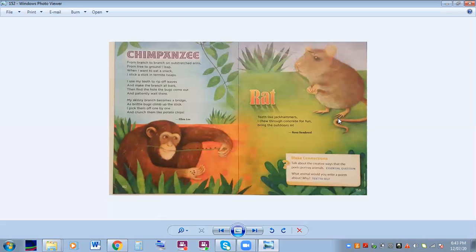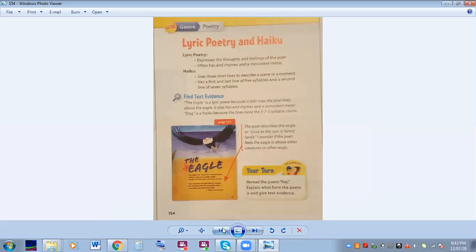All right, for those of you who don't know what a jackhammer is, you know when you see the people breaking up the road and they want to work on the road and they have the machine that they hold in their hands and it goes and it breaks the concrete. This is a jackhammer. All right, that is our poems for today.